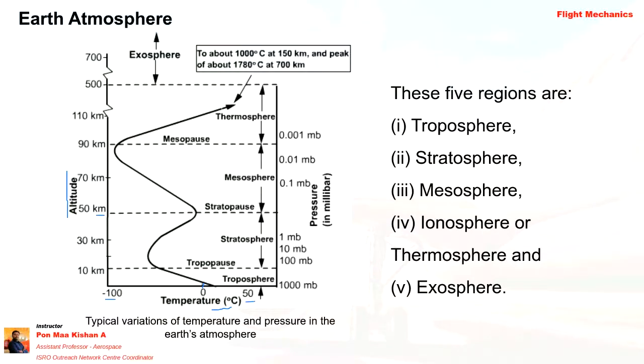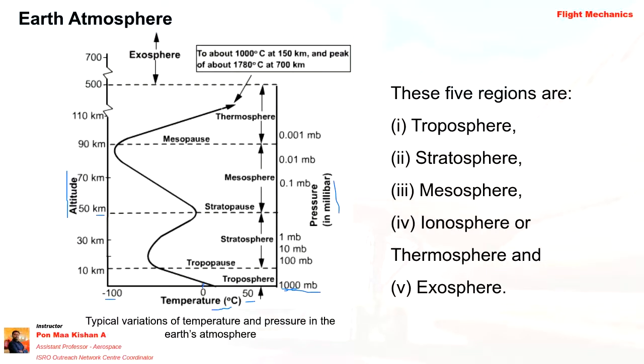On the right side, pressure is given in millibar. At the surface it is 1000 millibar, which is nearly equal to 1 bar.